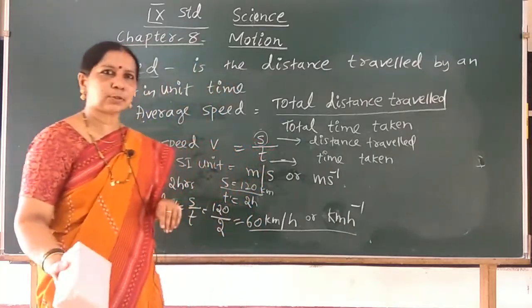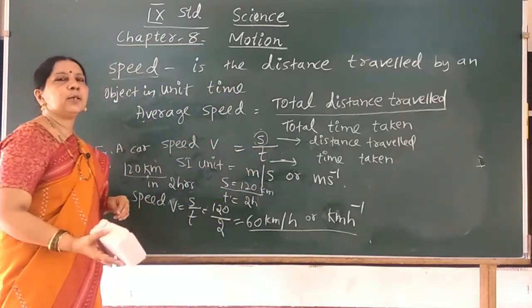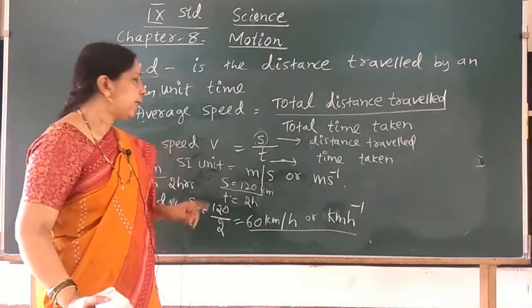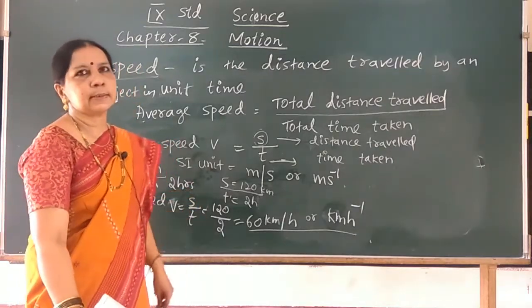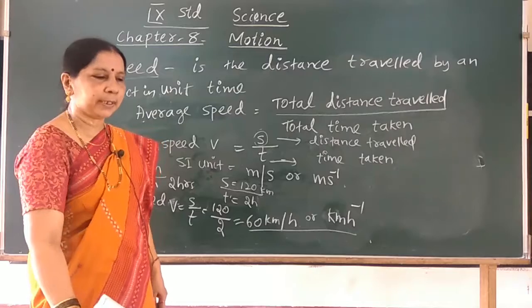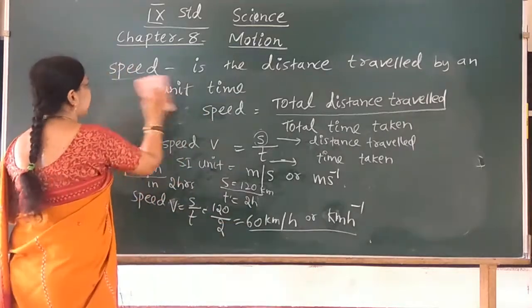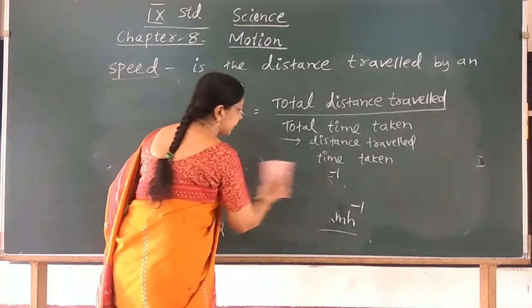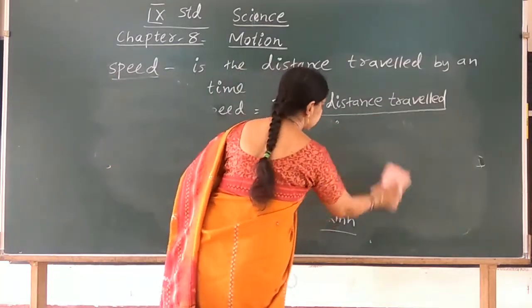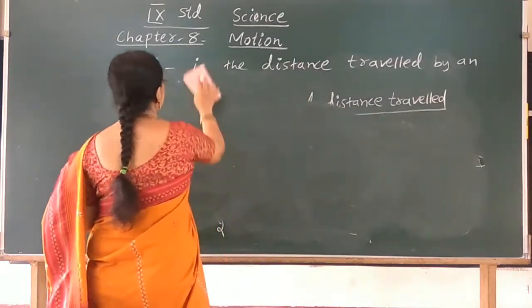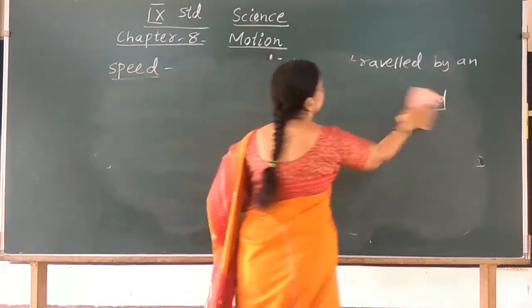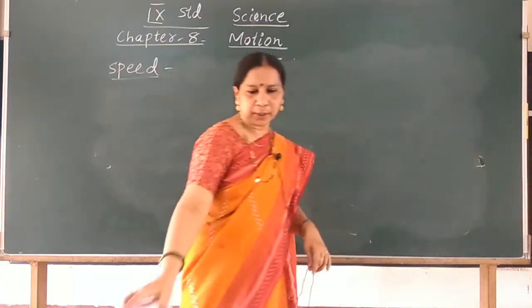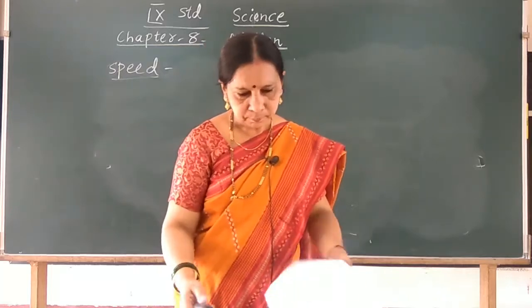I hope you have understood what is speed and what is the expression for speed and what is the SI unit of speed. Here is another example. Write these examples in your notebook. Let us work out a problem here to find average speed. Here is a problem.